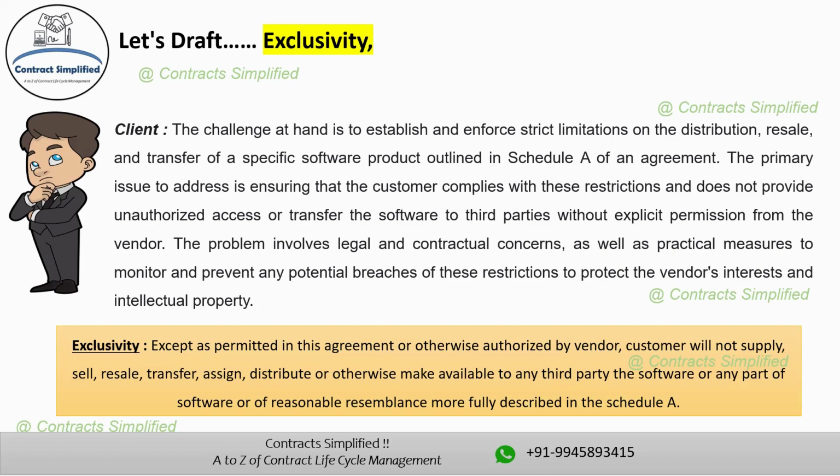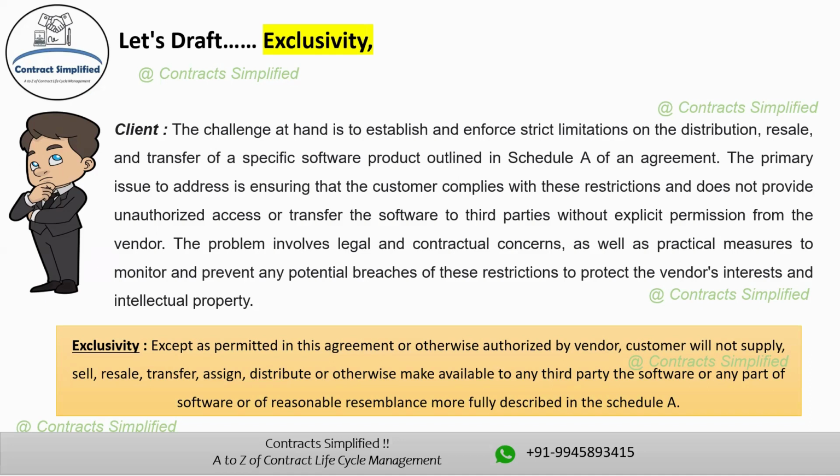Now let's decode this clause that we have drafted. The statement that we are seeing here, that is the exclusivity clause, is a contractual clause typically found in software license agreements. The first part reads: except as permitted in this agreement or otherwise authorized by the vendor.